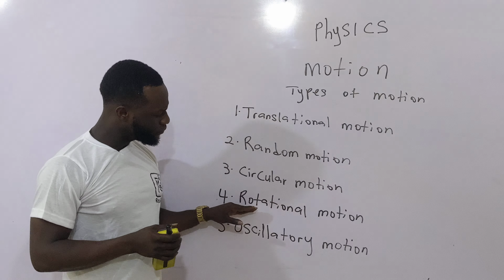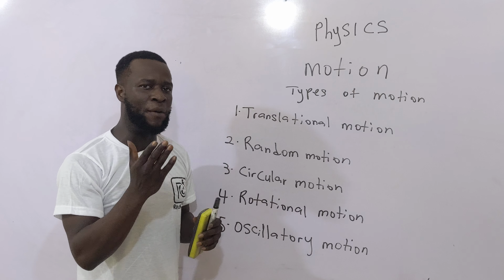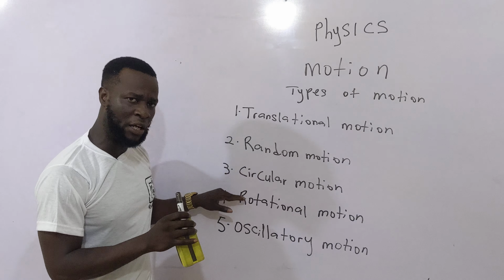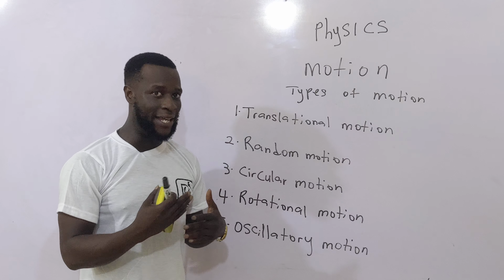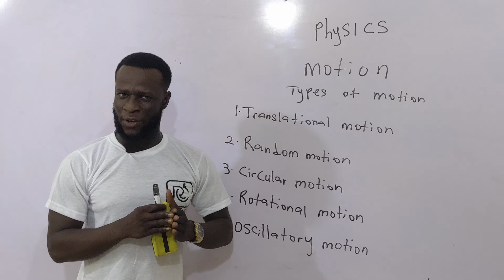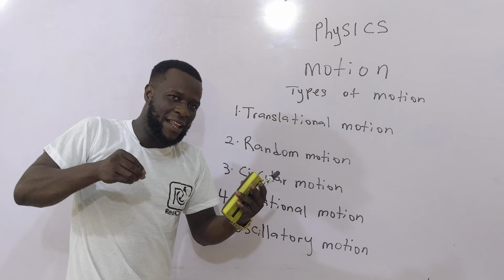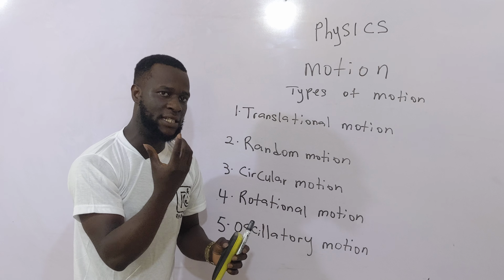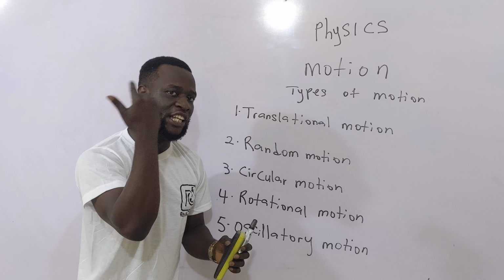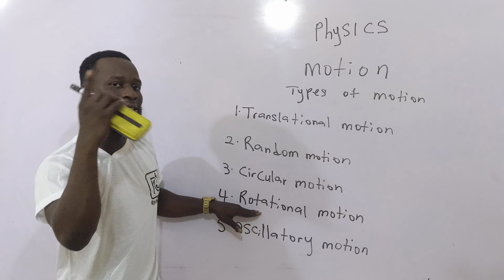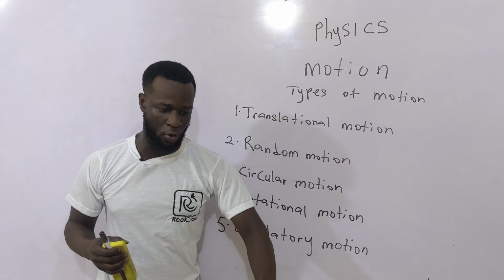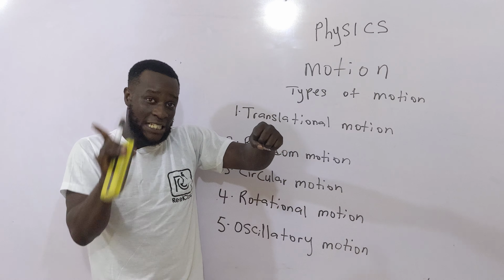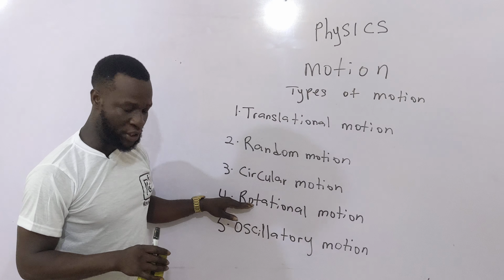Now, for rotational motion. Rotational motion is the spinning of a body about a fixed axis. Now, I know that there's a little bit of confusion about circular motion and rotational motion, whether they're exactly the same or slightly different. They are slightly different and they are not exactly the same. For circular motion, the body is moving around a circular path, but for rotational motion, the body is spinning about a fixed axis. For example, the spinning of a fan is a rotational motion because it's spinning about a fixed axis. If you have a bicycle, you lift the bicycle up and just roll the tire. That motion is rotational motion because it's spinning about a fixed axis. So that's for rotational motion.